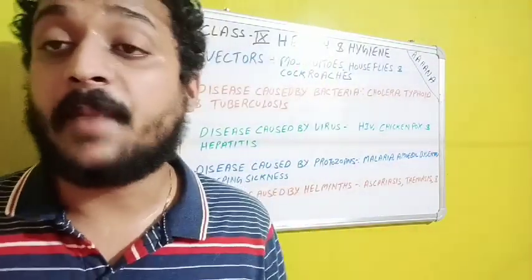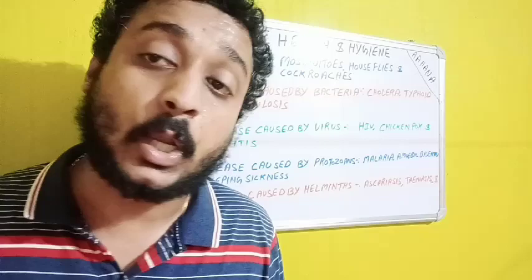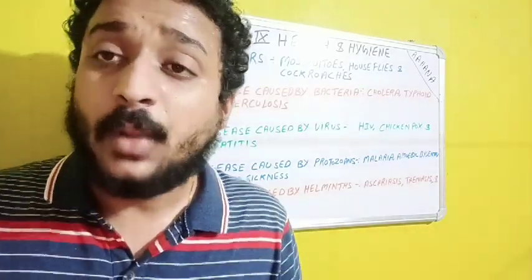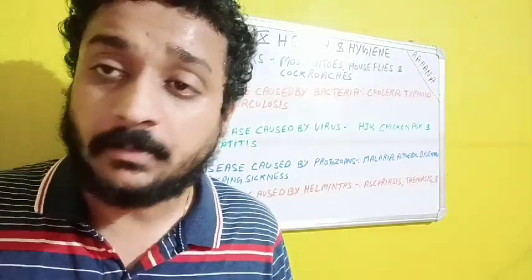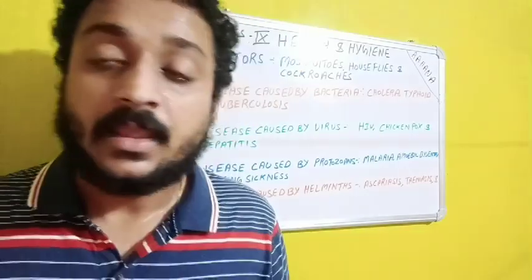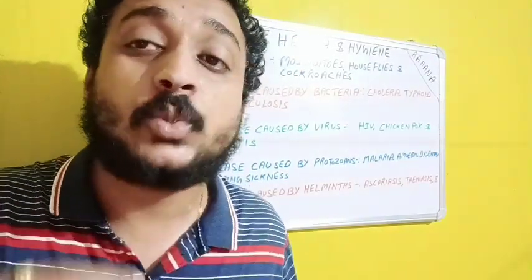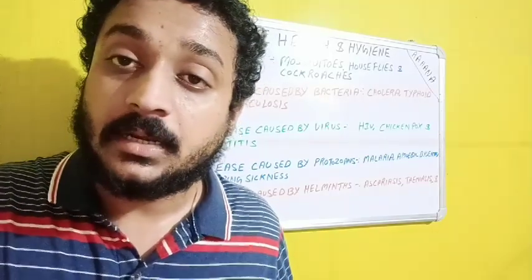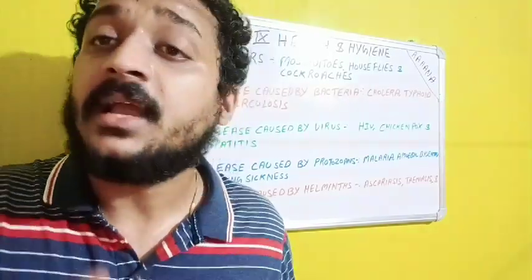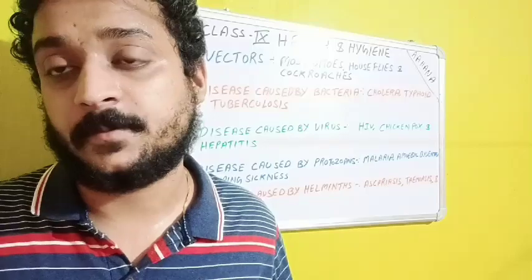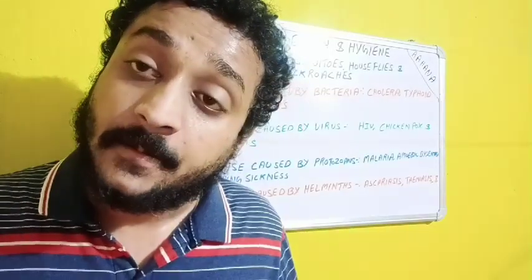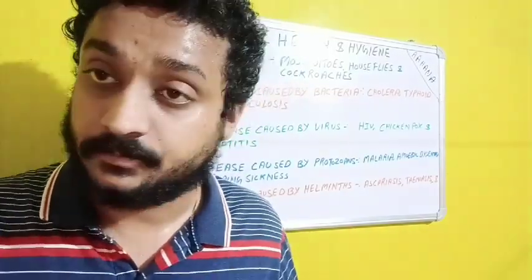Now, tuberculosis. Tuberculosis is the bacterial disease caused by the bacteria Mycobacterium tuberculosis. And we all know about it. Its short form is TB. So what happens in TB, in tuberculosis? When a person's immune system is weak and the person after a certain period of time gets this disease tuberculosis, then that person will start to cough.